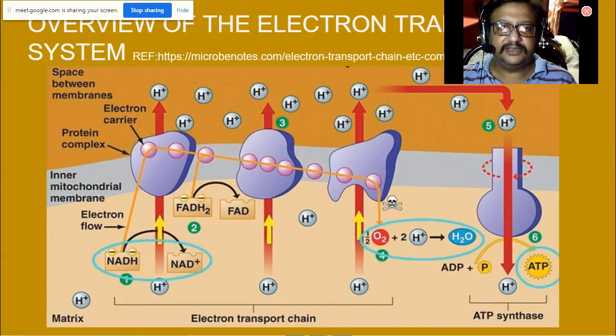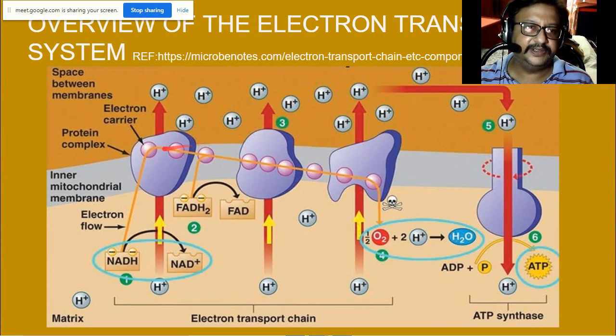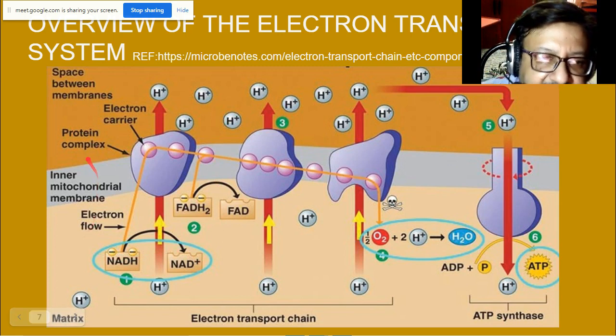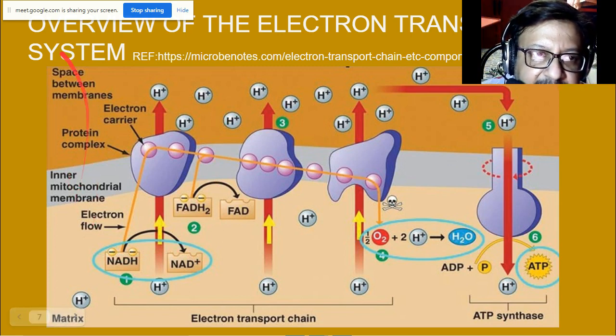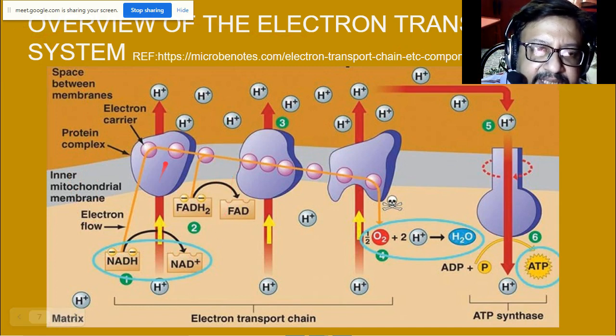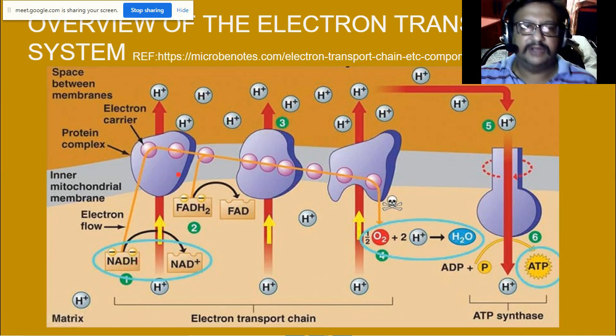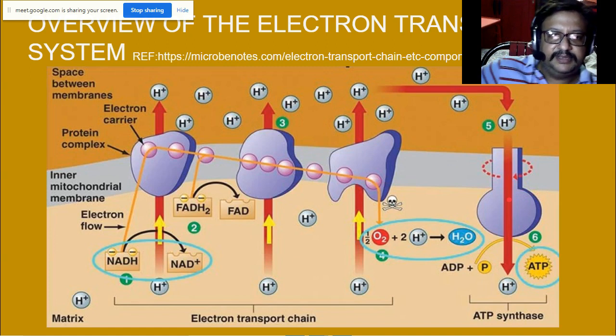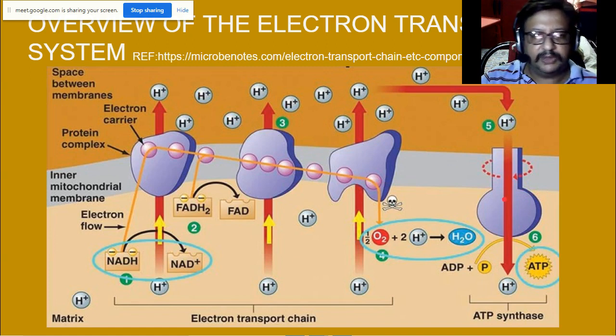Now let us look at the overview of the electron transport chain. This orange colored region is the intermembrane space. This flesh colored region is the mitochondrial matrix, and this is the inner mitochondrial membrane. The outer mitochondrial membrane is on the outer side over here. So what happens here is that you have certain complexes present: complex 1, complex 2, complex 3, complex 4, and there is also a fifth.